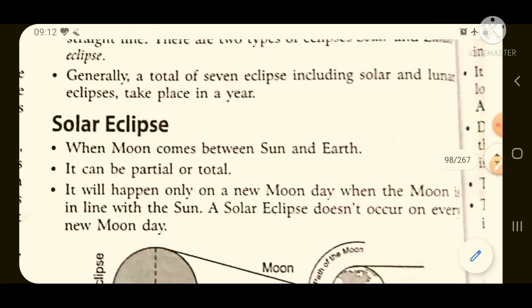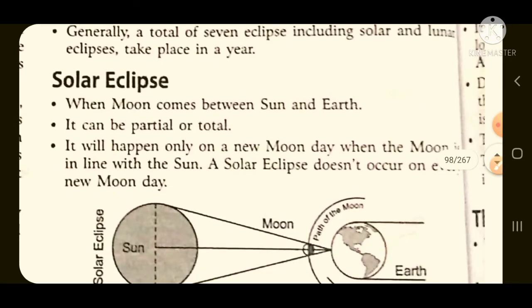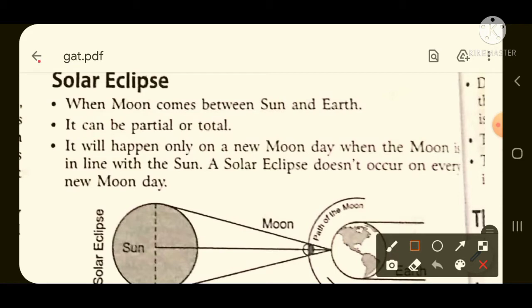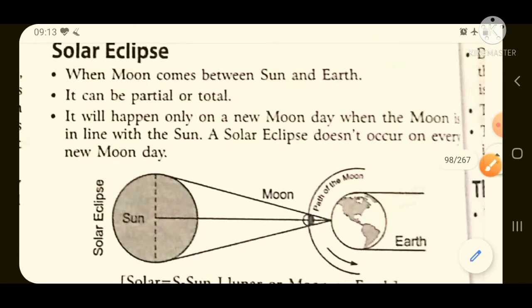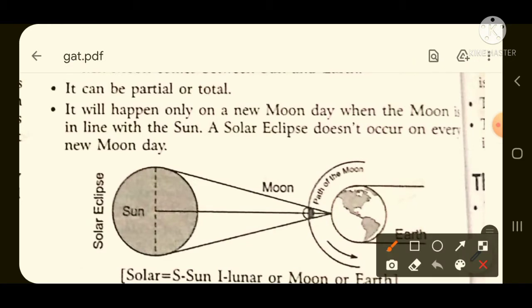The first eclipse is the solar eclipse. Eclipse means sun, moon and earth come in a straight line, and in that we will study one type called solar eclipse. A solar eclipse occurs when the moon comes between the sun and the earth. For example, a clear-cut diagram is given here: this is the sun, this is the earth and this is the moon.